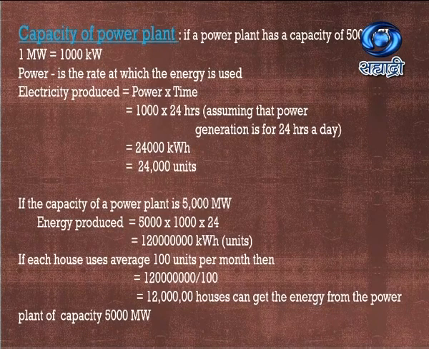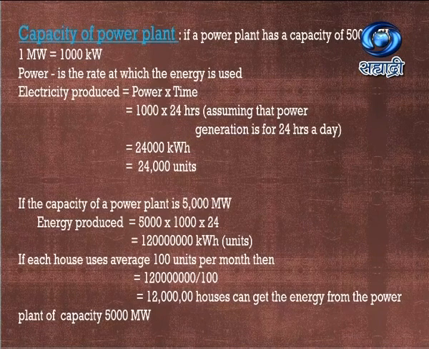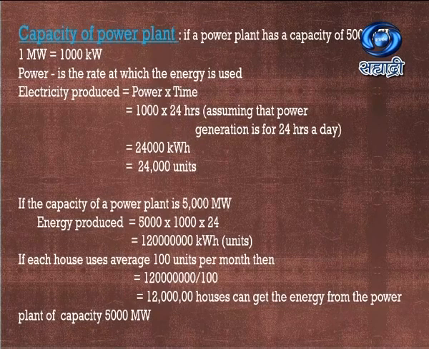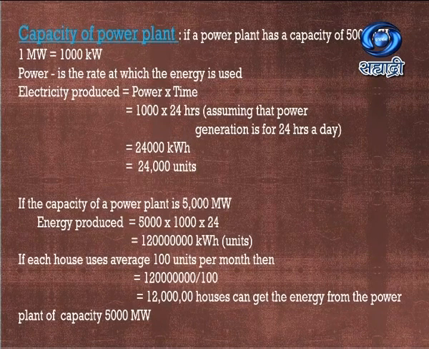And what do we mean by power? Power is how fast you are consuming energy, or in definition format, it is the rate at which the energy is utilized. So how much electricity is produced in a power plant? Power multiplied by time. Say the power we are considering is 1 megawatt. That is equal to 1000 kilowatt into 24 hours.